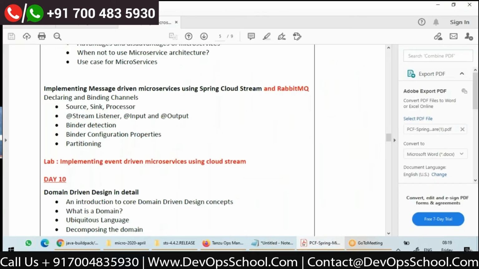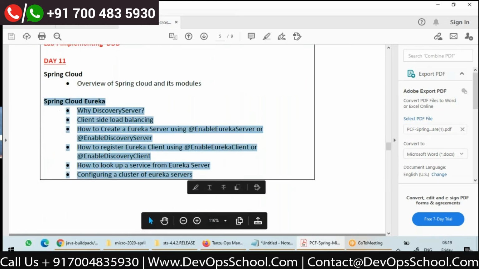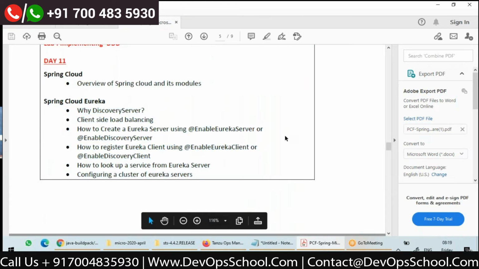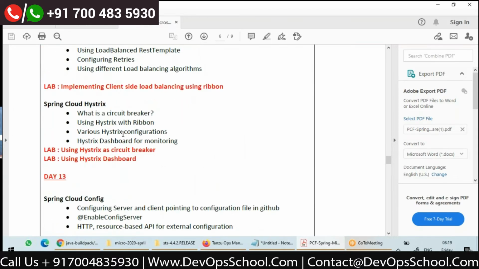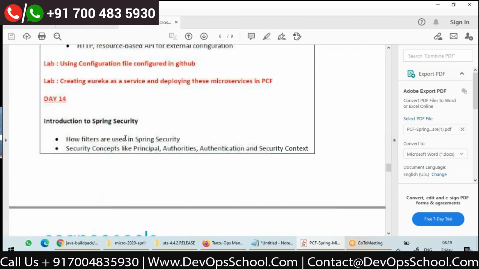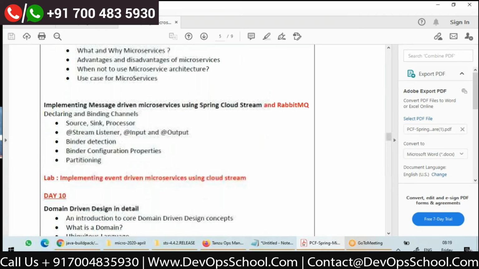Yes. So going further, we have a detailed discussion on how to create Eureka, how to register with Eureka, how to look up Eureka, Ribbon, Hystrix, Config Server, all this we have. Step by step, we'll go ahead.